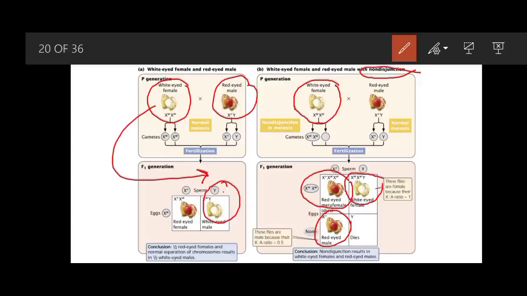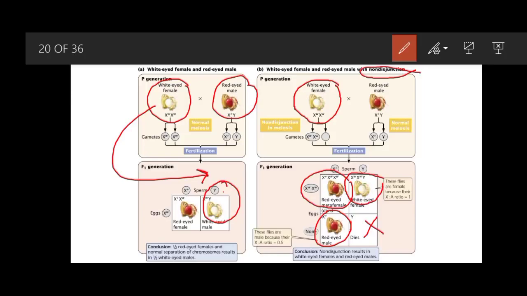It is not female, it is male because of the ratio. So it is having two white-eyed alleles because it is having two X chromosomes and one Y chromosome, but the Y chromosome is not important in gender determination. Ratio is 1, therefore this will be female. And when there is no X chromosome, then this is also a lethal condition and it is also not produced.